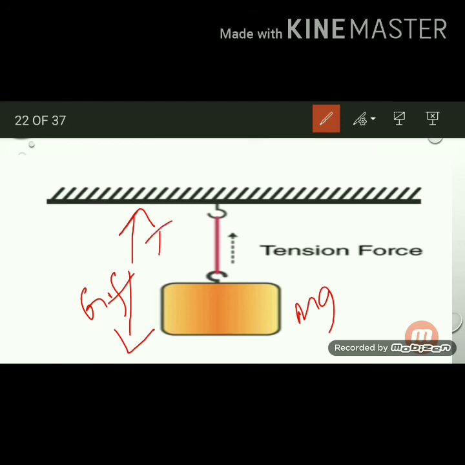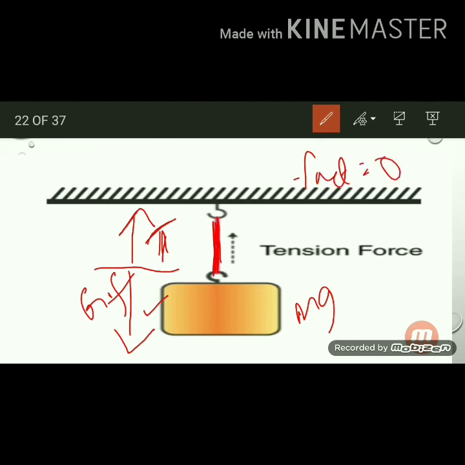Tension is within the thread. This force is always within the thread. It supports the object and acts in the opposite direction of the applied force. Here the tension force is balancing the gravitational force. That's why the stone does not fall on the earth, because these two forces are equal and in opposite directions. So F net is equal to 0.